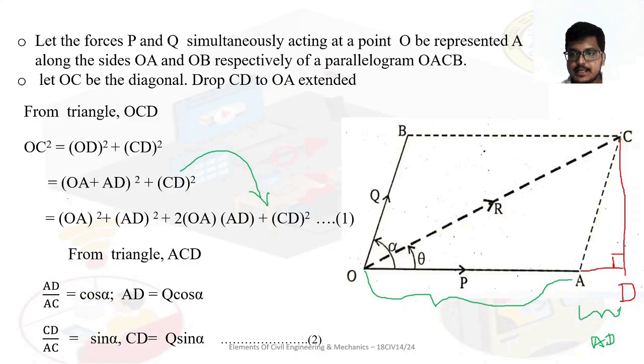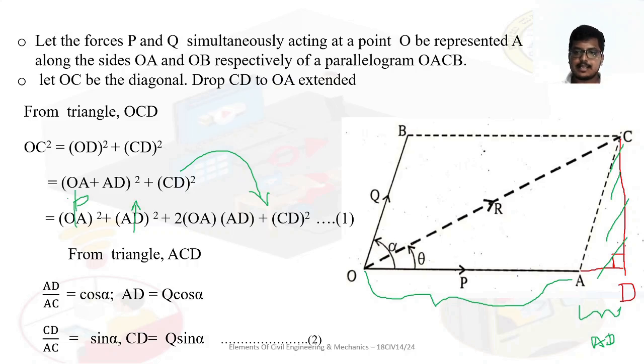Now from the triangle ACD, this small triangle. In equation 1, I know the value of OA, that is P. But I don't know the value of AD, and I want this AD.